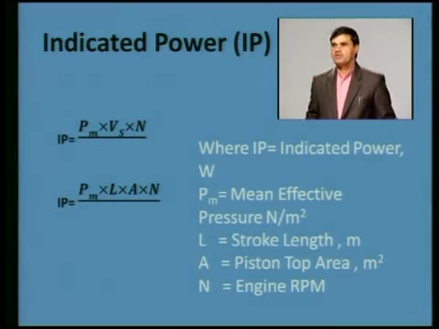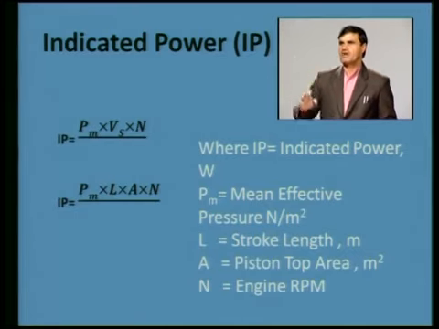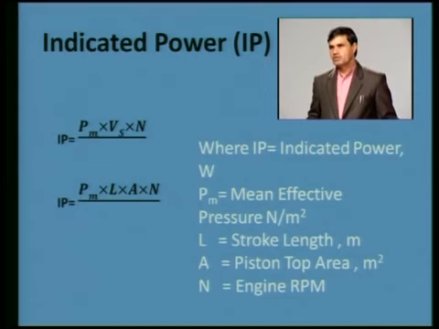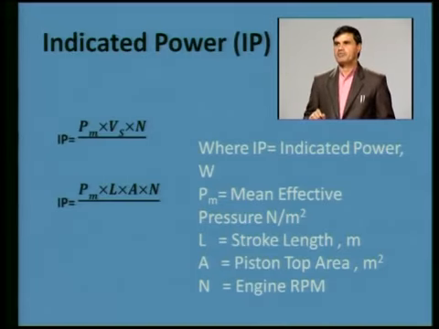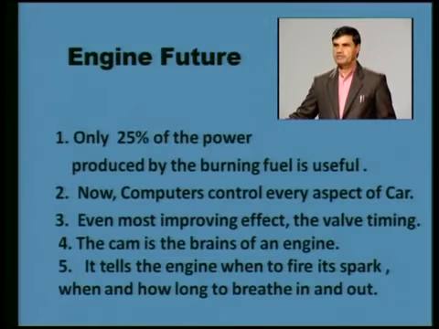The unit which will be obtained is watts. So indicated power in watts: PM, mean effective pressure, is in Newton per meter square, L is stroke length in meters, A is the area of the piston in meter square, and N is the engine RPM. So indicated power we can calculate with the help of this formula.